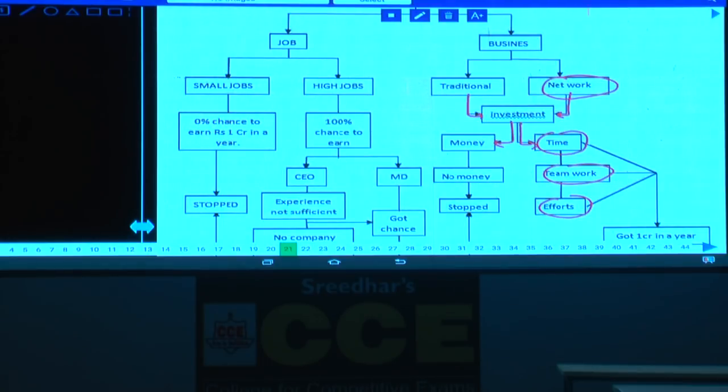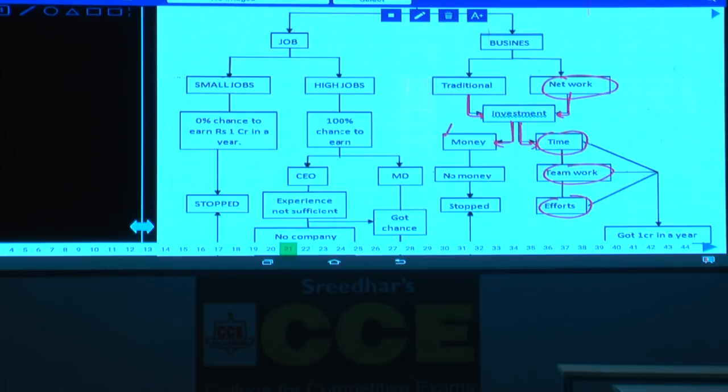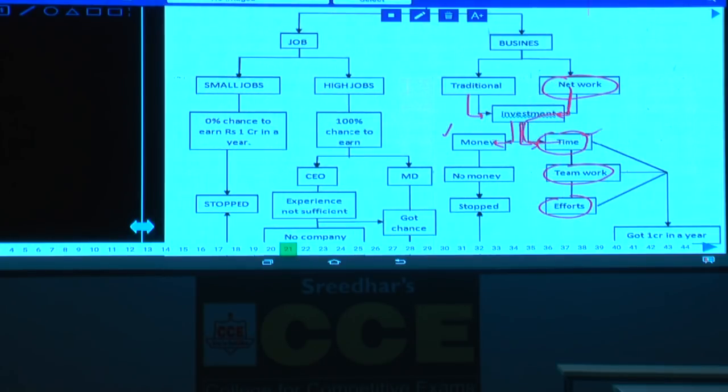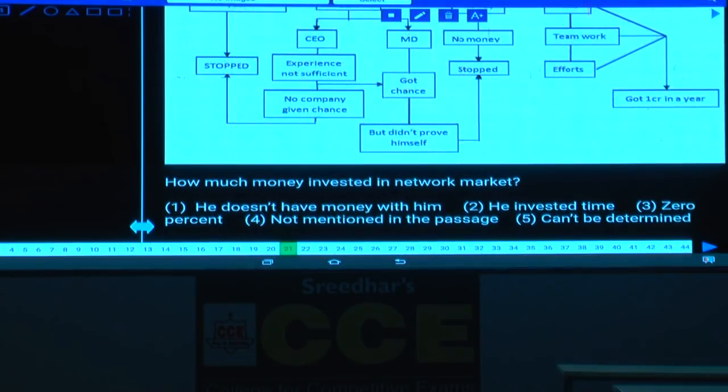In order to do the traditional business, he requires money. But to do a network business, he requires time rather than money. Hence, what is your answer here? 0%. Hence, he hasn't invested anything into this at all, because money is not at all required for networking marketing. Follow here? Second one, he invested time.